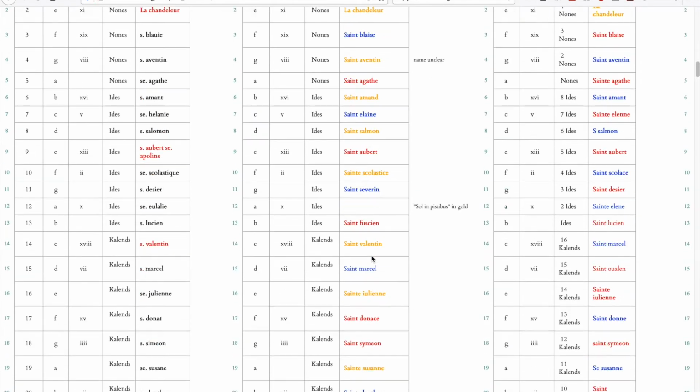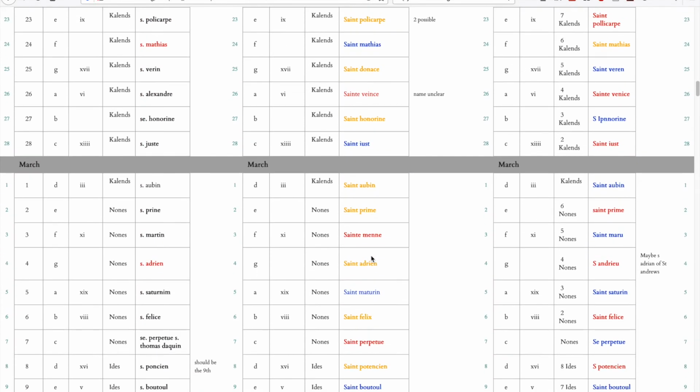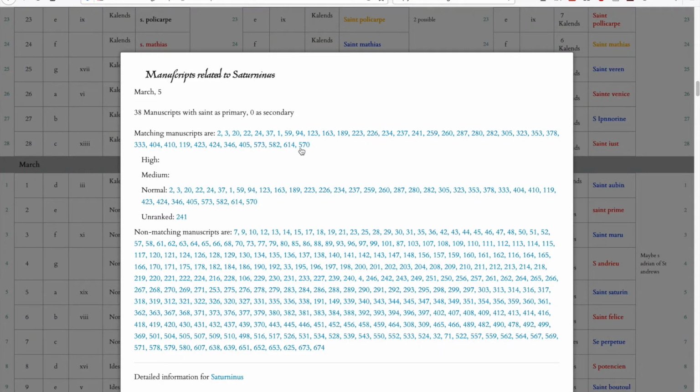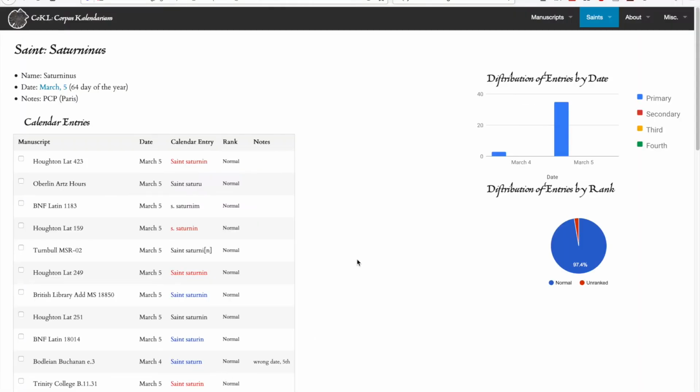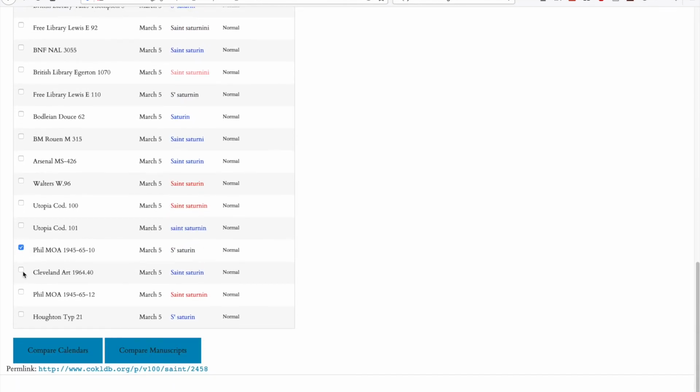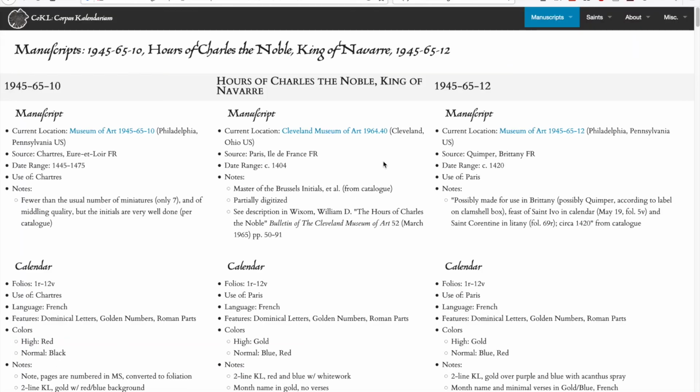Note that any saint who appears bold-faced is linked to a master saint, and clicking on them will show you a list of matching manuscripts. So here we see the ID numbers of the 38 manuscripts with Saint Saturninus, and clicking here will bring up a detailed page about the saint, his rank, how often he appears on what date, and every example of his feast in a calendar with its original spelling and color. Again, one can click and compare manuscripts from the selector.